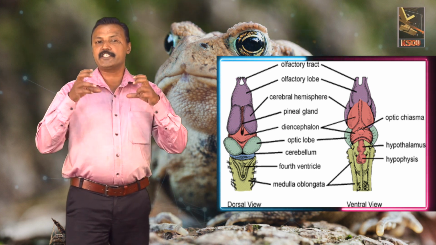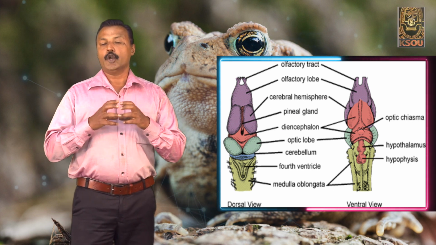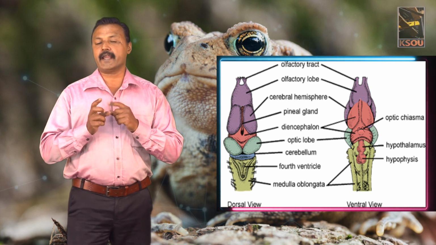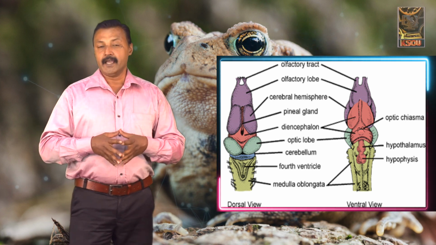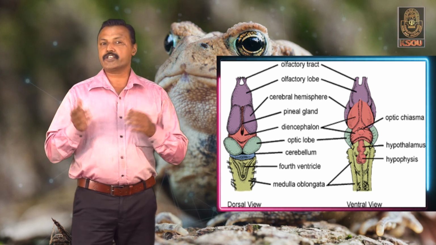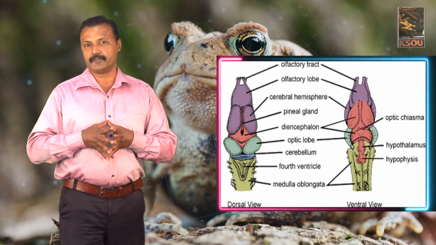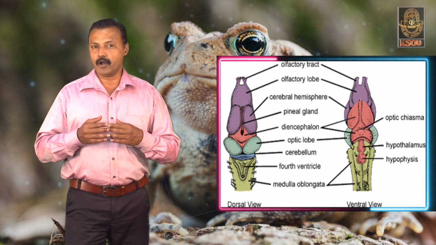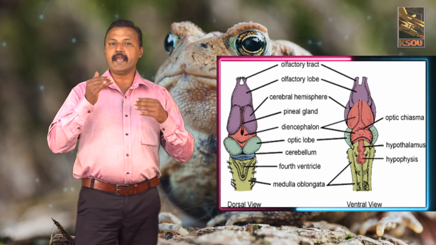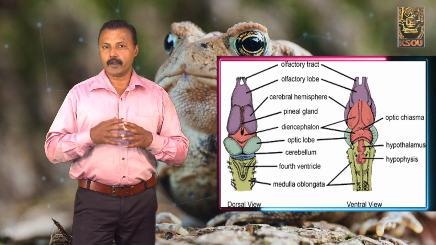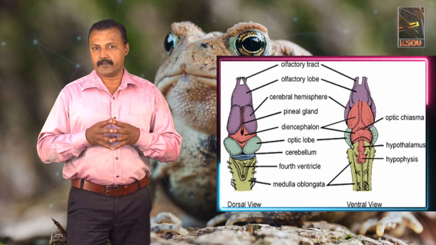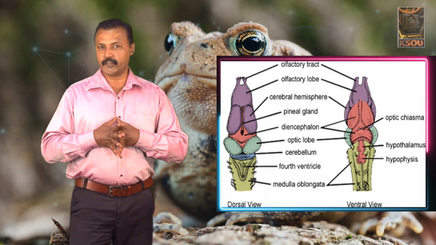The midbrain is produced into two large optic lobes that are cross connected with the optic chiasma. The cerebral hemisphere is very short in connection with the less activity of the muscles. In the case of the frog, the medulla oblongata is connected with the spinal cord, and there are 10 pairs of cranial nerves as seen in the case of the fishes.